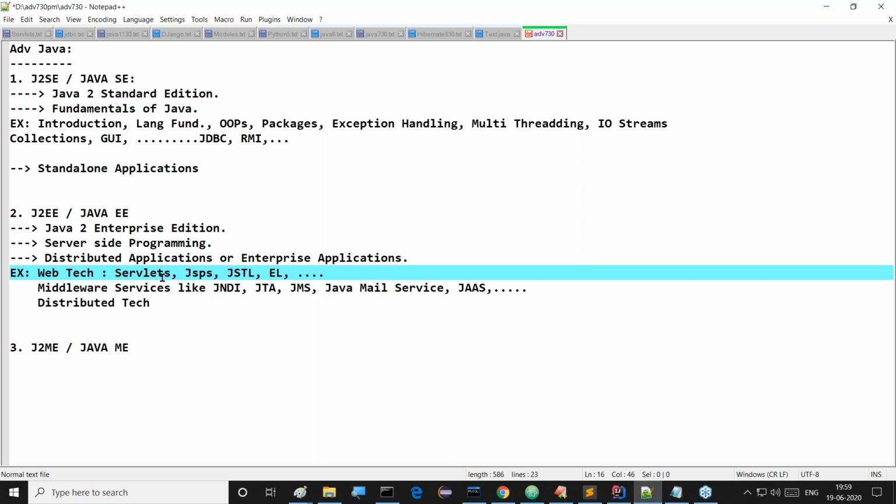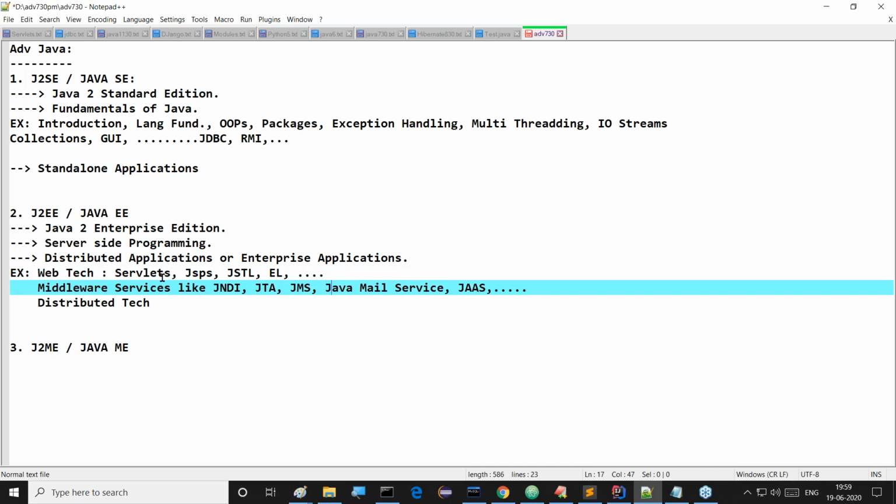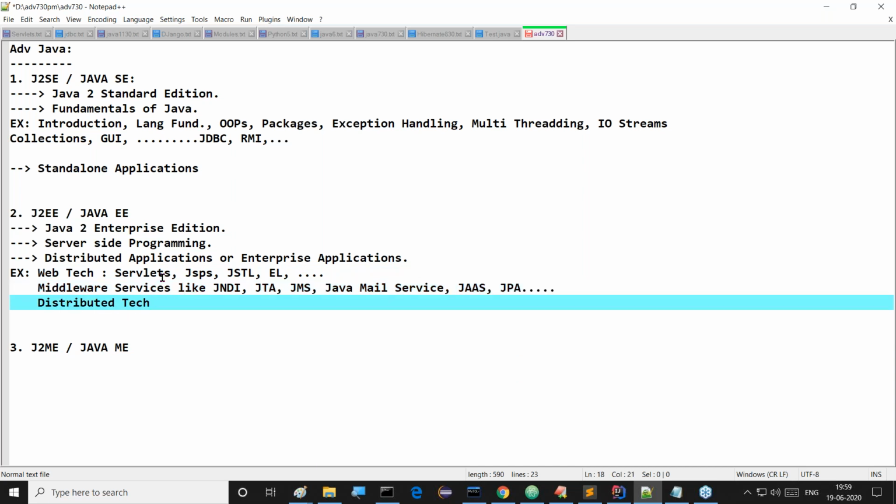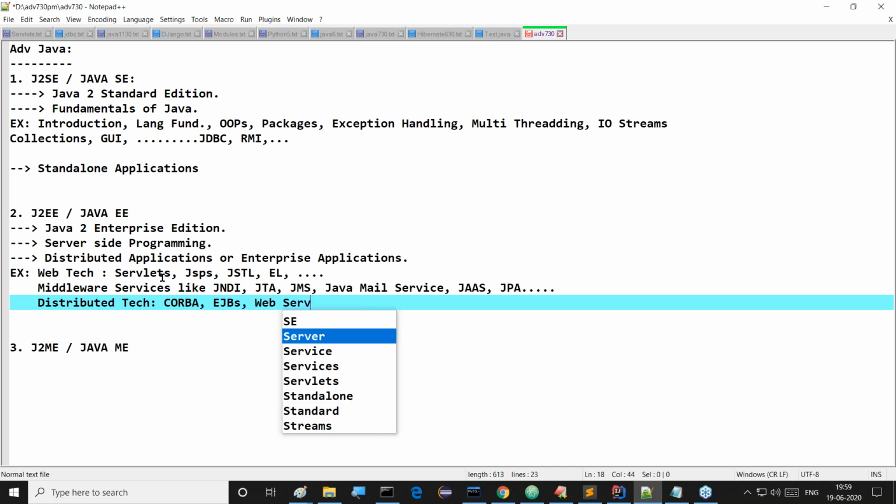JPA, in the sense Java Persistence API. Yes, JPA also exists now. We can observe this clearly. Good. Distributed technologies available: CORBA exists. After CORBA, the next one is EJBs. After EJBs, web services are available. This is purely distributed technologies. Web services and so on and so on. Some other technologies also exist. All of you observe clearly what I'm telling you.